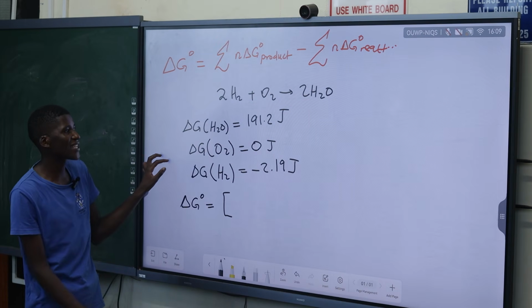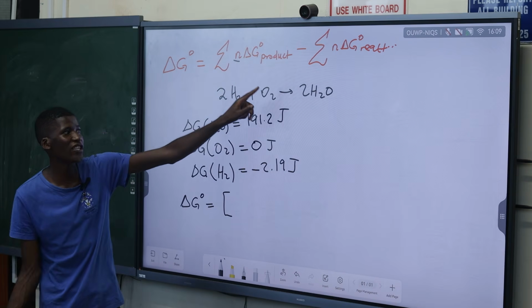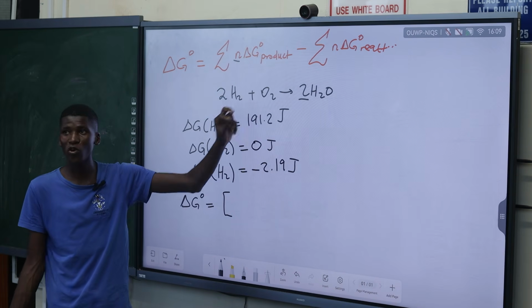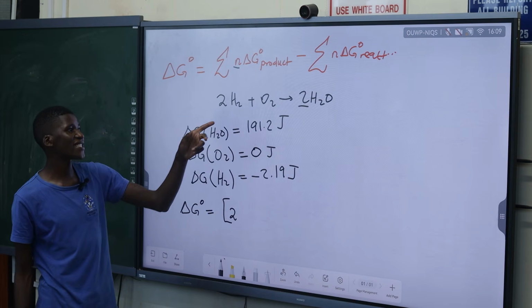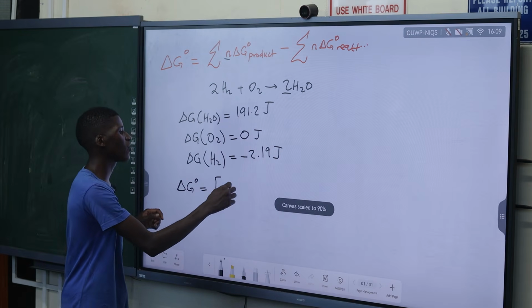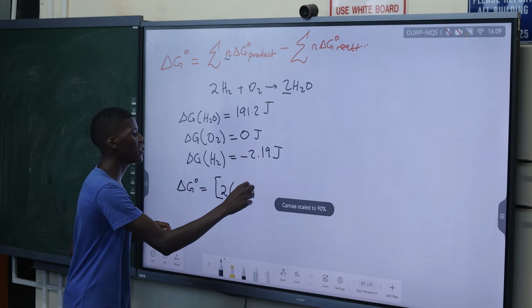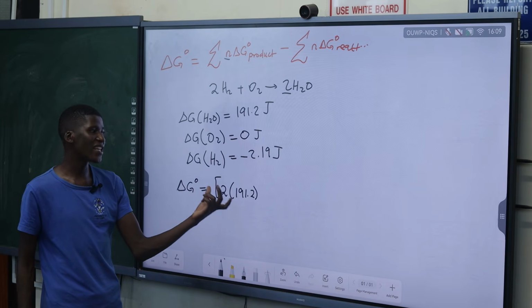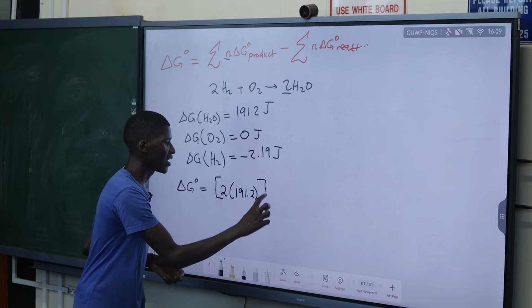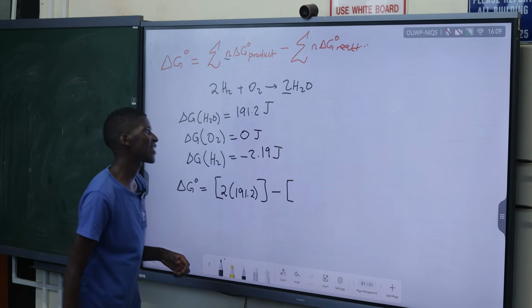So you would have to say that the mole ratio, the number of moles of H2O, in this case they are what? They are 2 moles of H2O. So this is 2 times the Gibbs energy of H2O, which I just gave a value of 191.2 joules. That's the only product here. If we had any other product, I would also add it. Minus, now we look at the reactants.